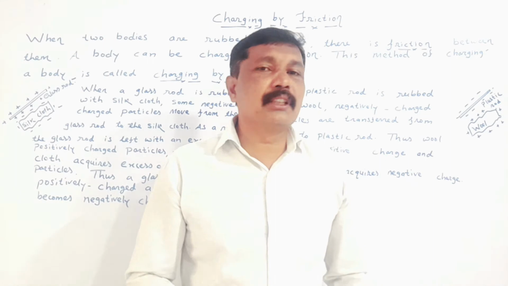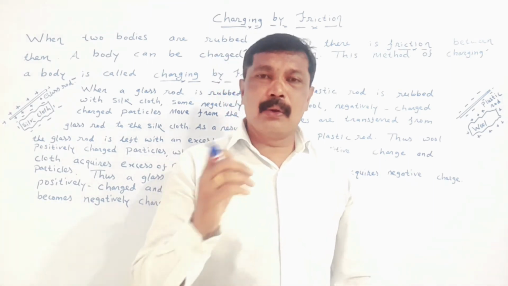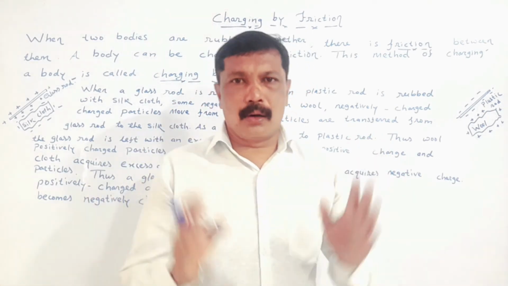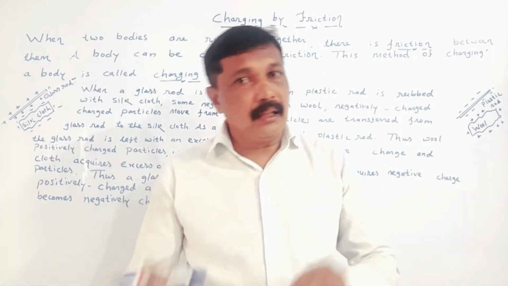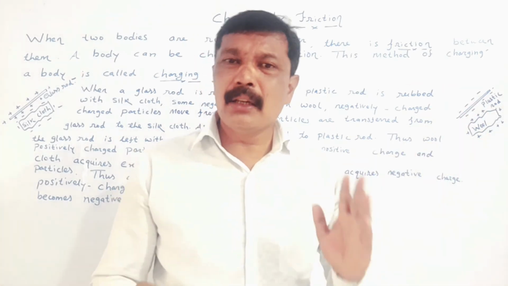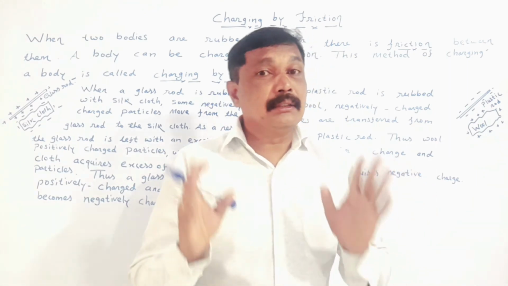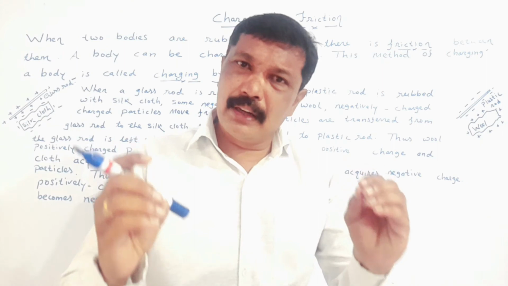One more example is given in a book, and in this example here we are going to take a wool cloth and a plastic rod. My dear student, initially both the wool cloth and the plastic rod will be neutral. It means they will have the same amount of positive charge and the same amount of negative charge.